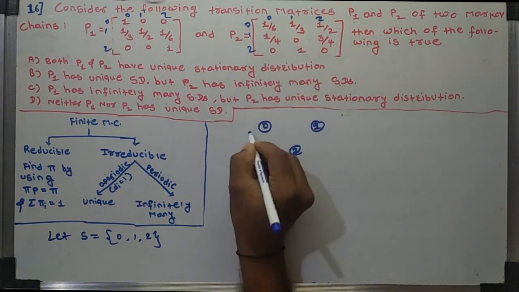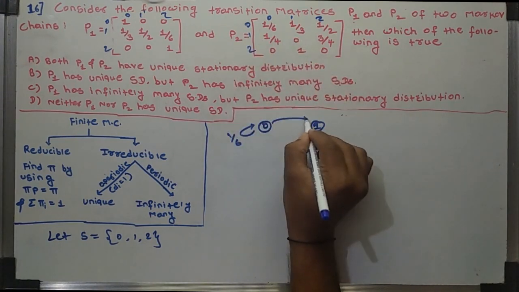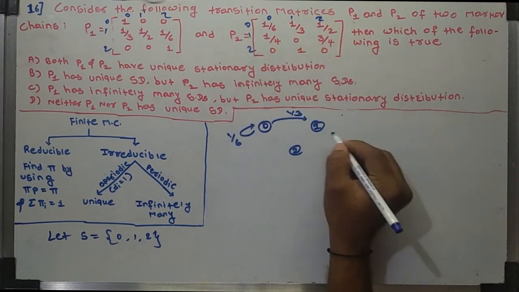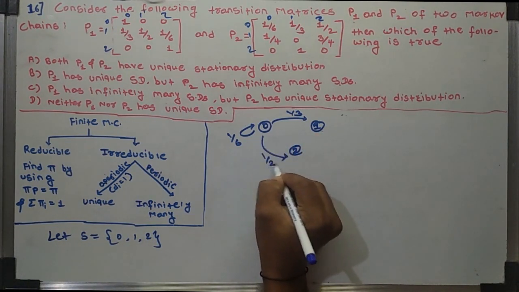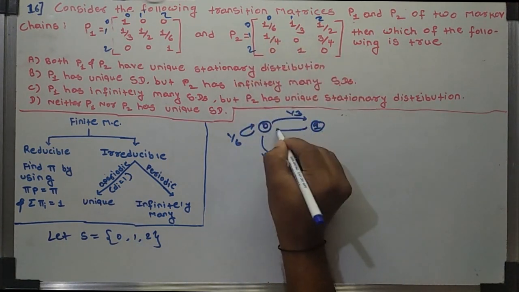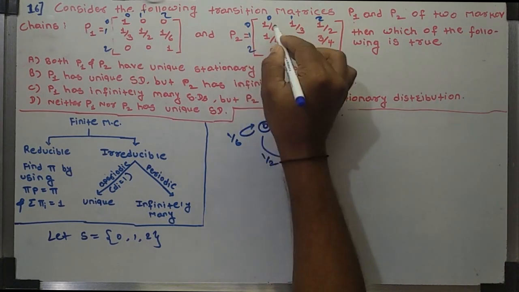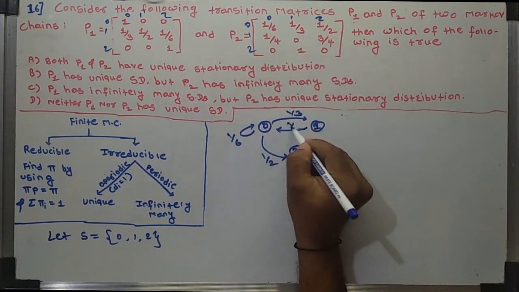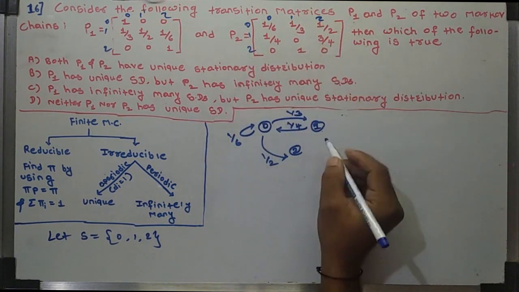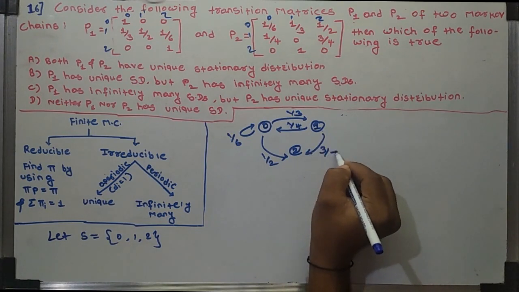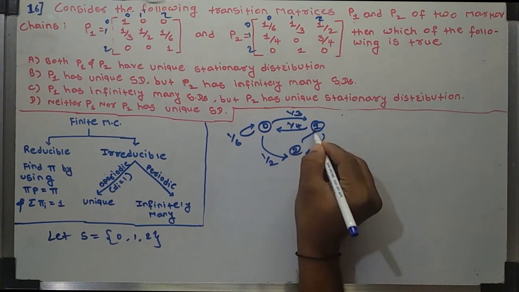We go from 0 to 0 with probability 1 by 6, 0 to 1 with probability 1 by 3, 0 to 2 with probability 1 by 2, and 1 to 0 with probability 1 by 4, not 1 by 3, 1 to 1 with probability 0, 1 to 2 with probability 3 by 4, and also we go 2 to 1 with probability 1.